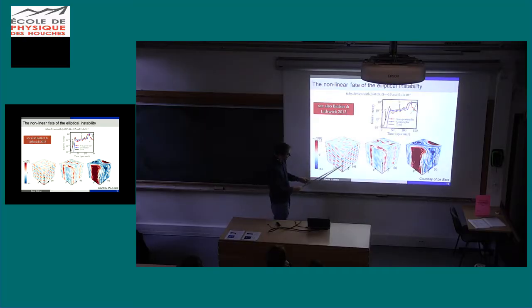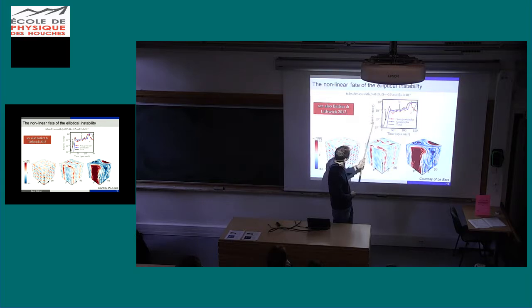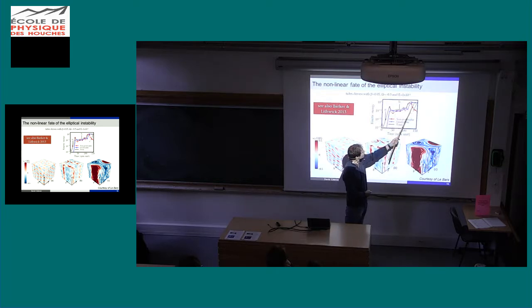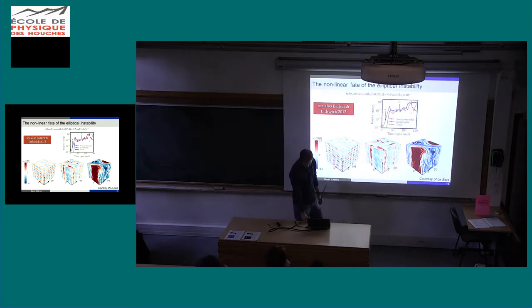So this is a periodic box. You see that initially, as in the other simulation, you've got something quite laminar, and after a certain time, you've got a self-organization along columns. And you see here, if I split the kinetic energy into the geostrophic part and the non-geostrophic part, first you've got the growth here, then the geostrophic part appears. First it is much smaller than the other, but at the end, it dominates the energy, meaning that the whole flow is geostrophic. Okay.